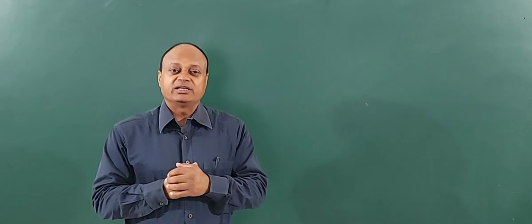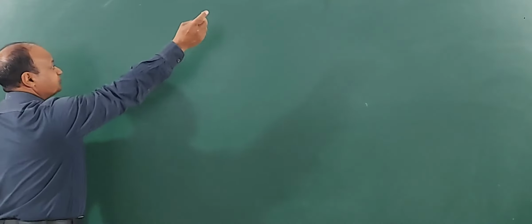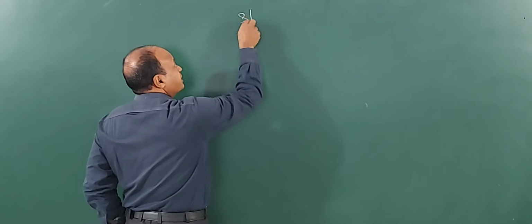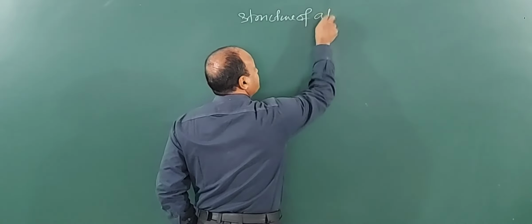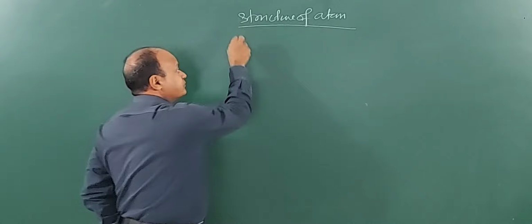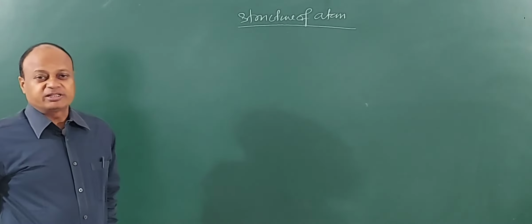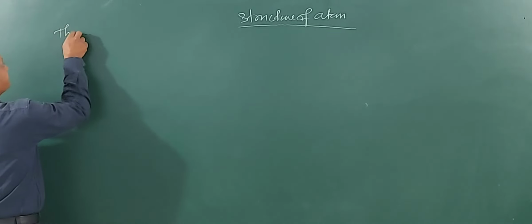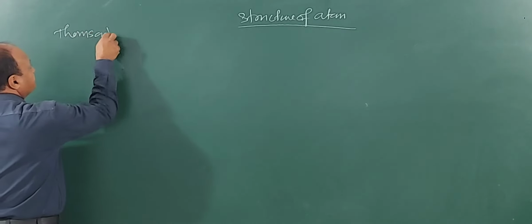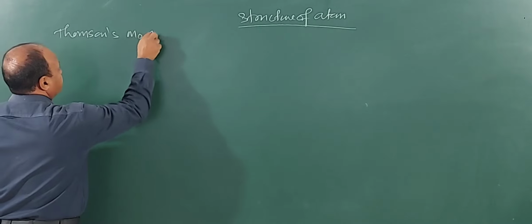Now, we are discussing the theories of atom and atomic structure. In fact, the first theory of atom was proposed by Thomson. We call it Thomson's model. So, we begin with structure of atom. The first theory was proposed by Sir J. J. Thomson, and we call it Thomson's model.